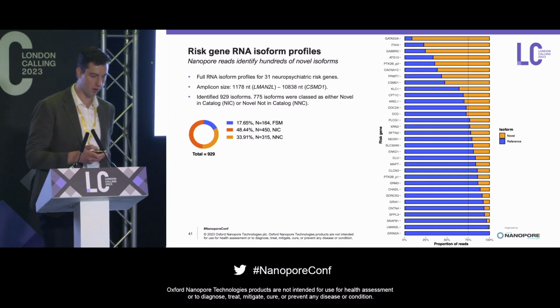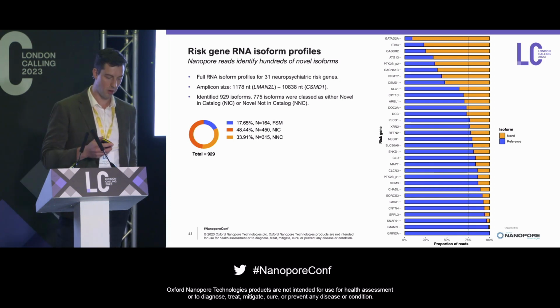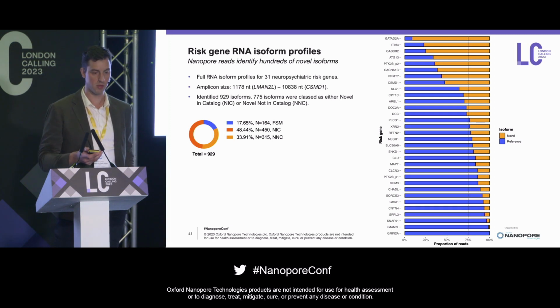What we're looking at here is all of our genes together and the proportion of reads on the x-axis that are assigned to either the reference or the novel isoforms that we have found, really showing the amount of unknown isoform expression that we are missing for some of these genes.